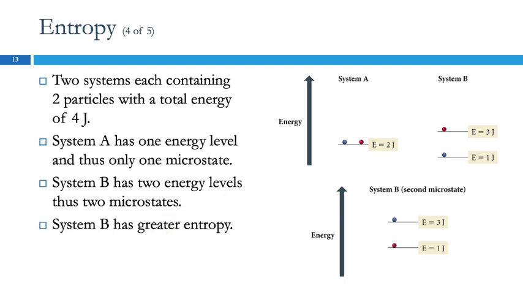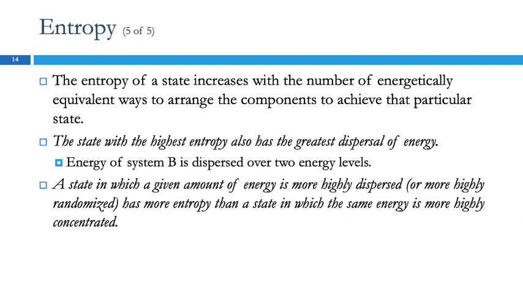So we talk about W, and W can represent possible microstates. We're not actually ever going to deal with numerical values of W. It's more understanding the idea. So the entropy increases with the number of energetically equivalent ways. That means we're going to arrange the different components, but still we'll have the same overall energy. The more ways that you can arrange with the same energy, the more entropy.